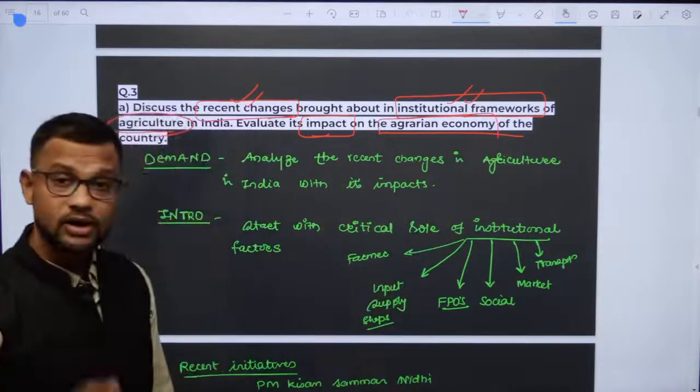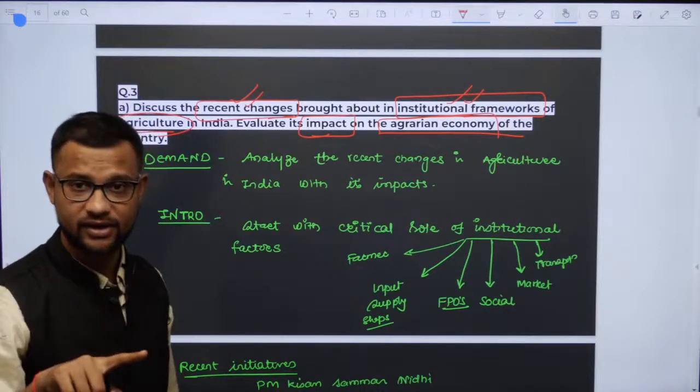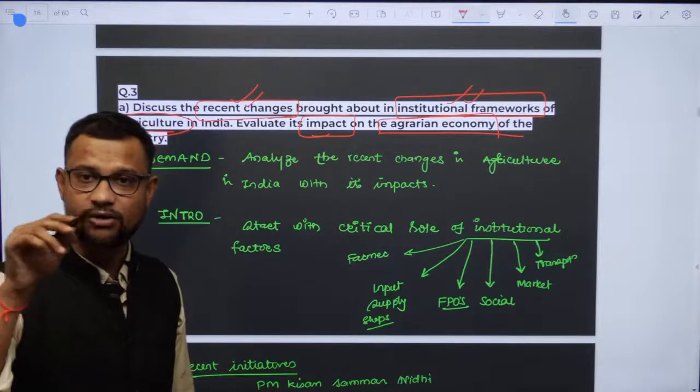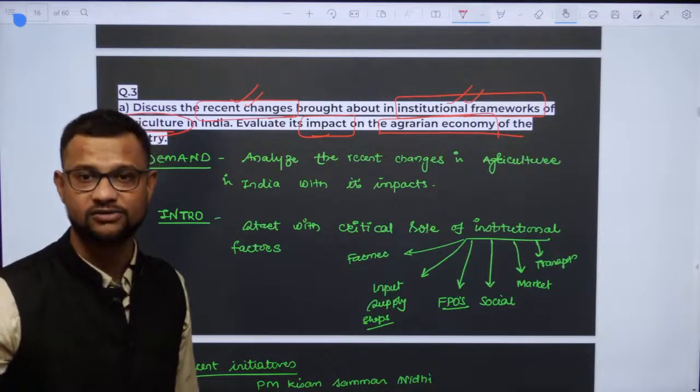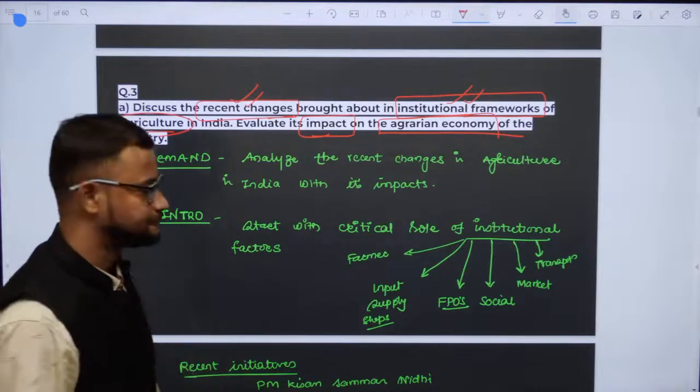OK? So I am telling you what to collect from the newspaper. Are you getting it? Keep a separate data book for yourself, where you will be writing or mentioning those key data points. That data you can use accordingly later.